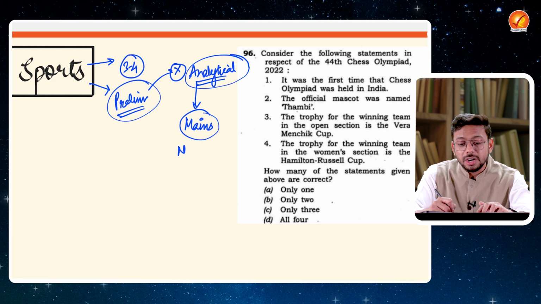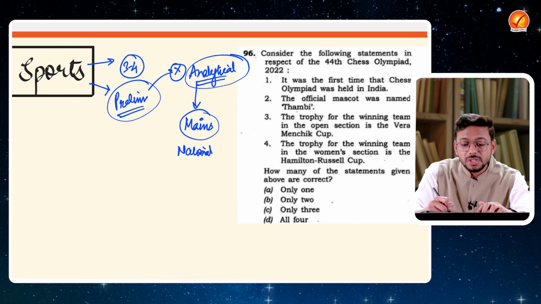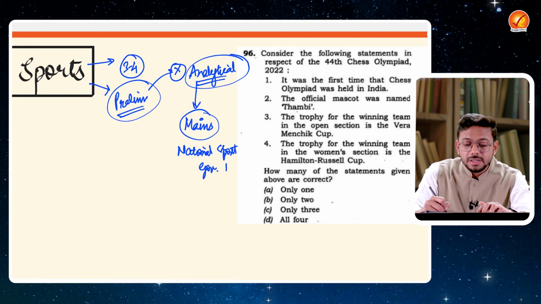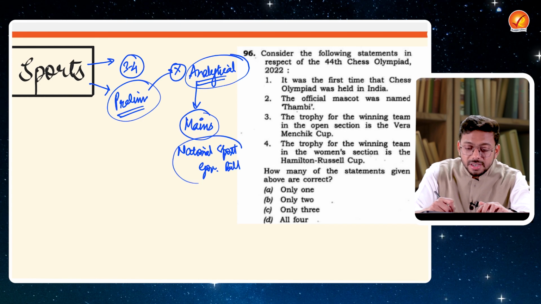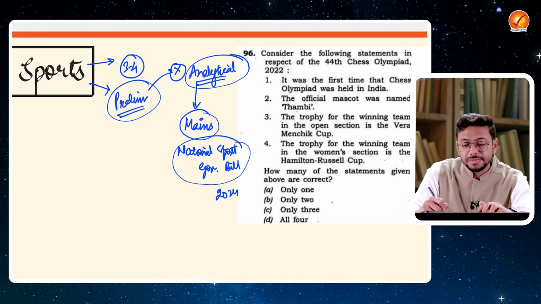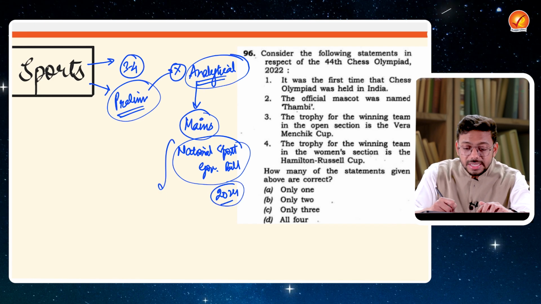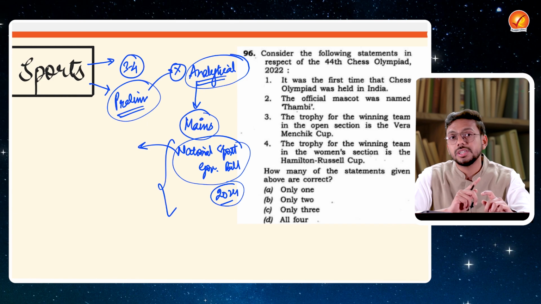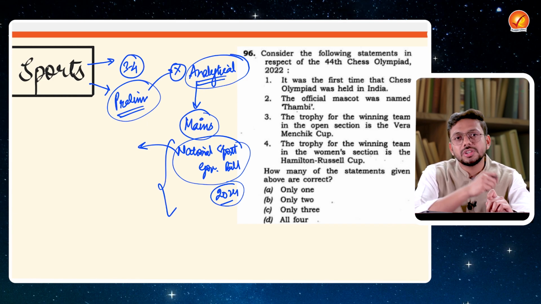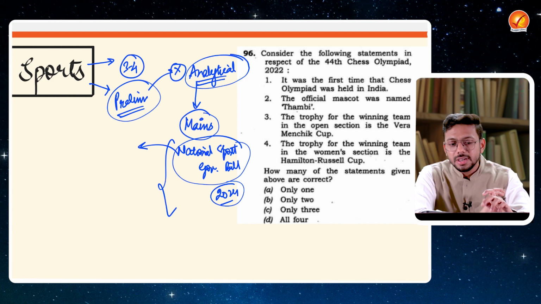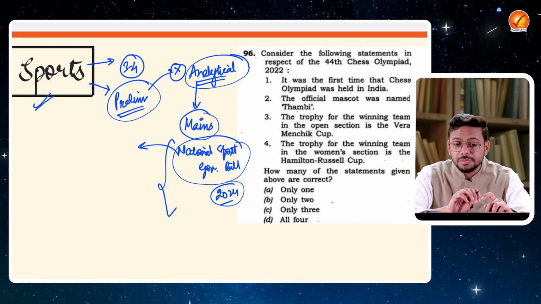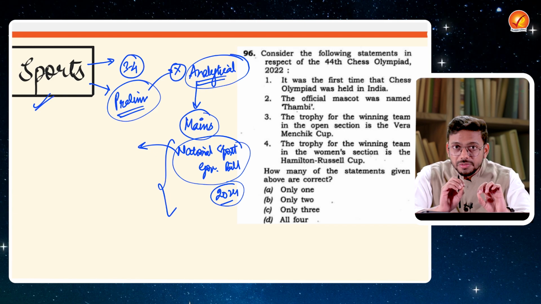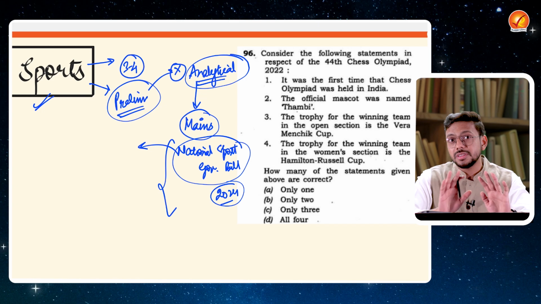Now you see that the government is coming up with the National Sports Governance Bill as well. This is something which is there in the current affairs in 2024 itself, right? So if these things are coming in the news, definitely the probability of sports-based questions in the prelims and mains examinations increases. So sports becomes important, but you have to be very careful when you read sports. Not everything is to be read.